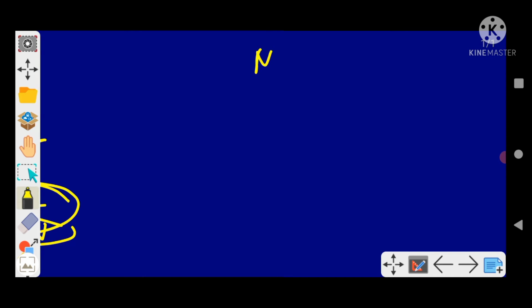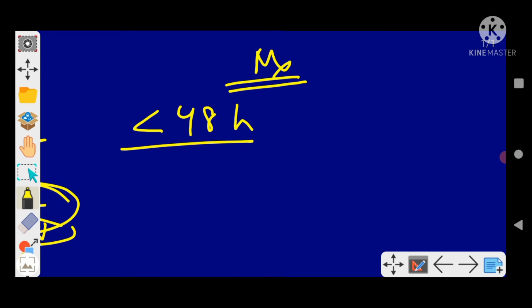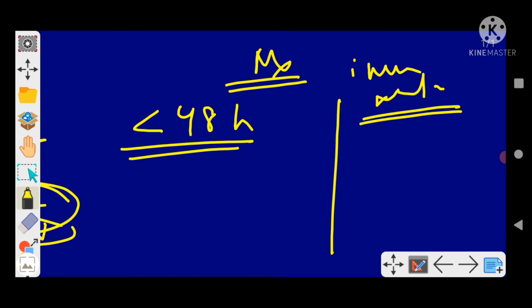Also an important part is management. If the patient arrives within 48 hours of the infection, we have to give antitoxin immediately to prevent the development of myocarditis. Now how much antitoxin will we give?